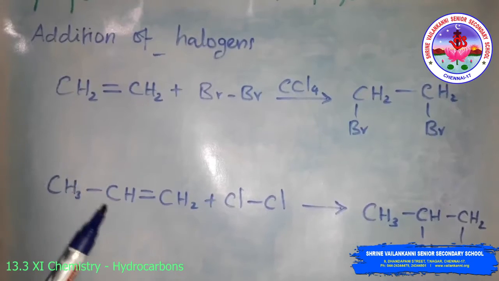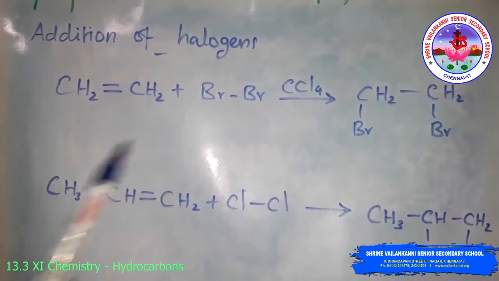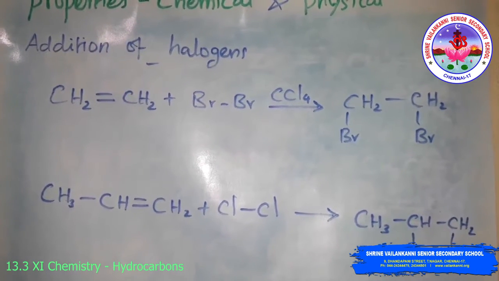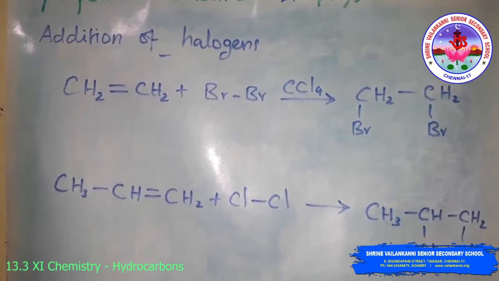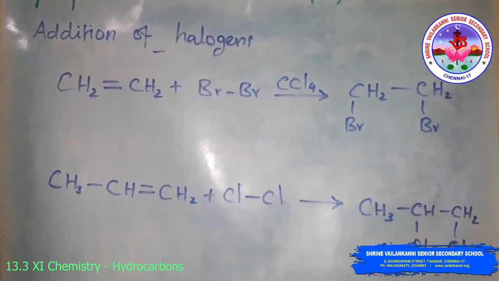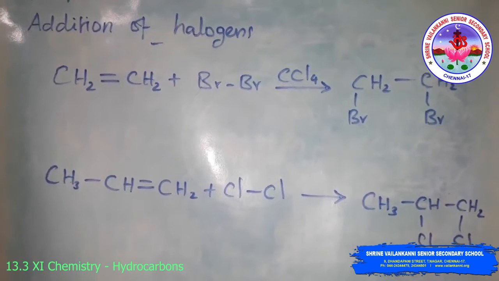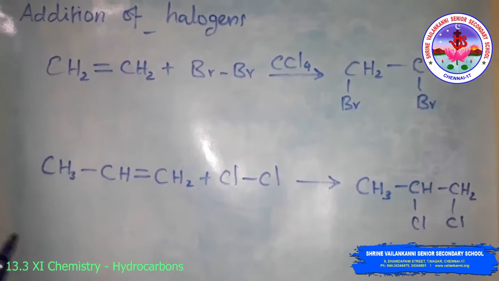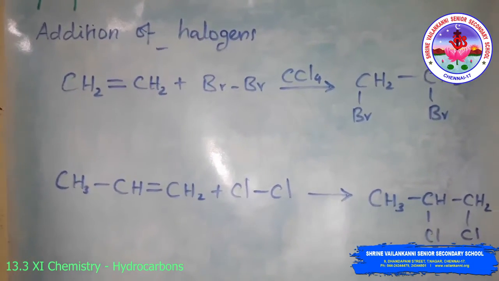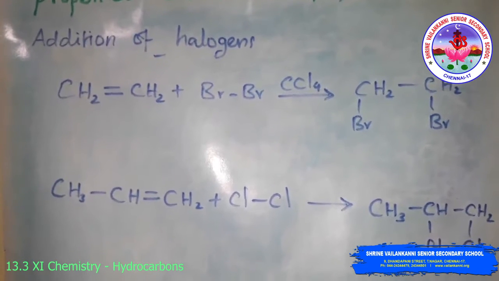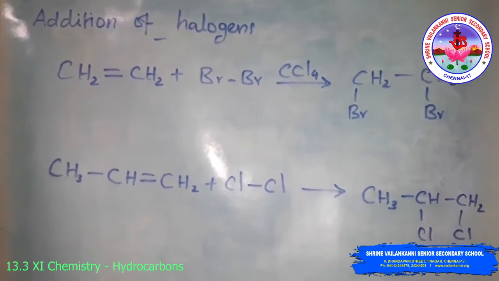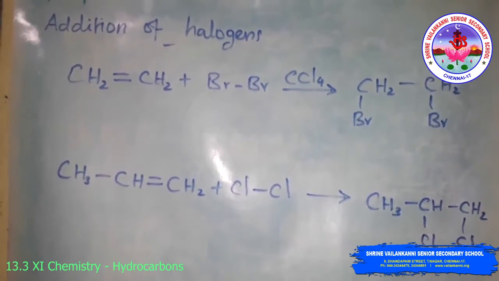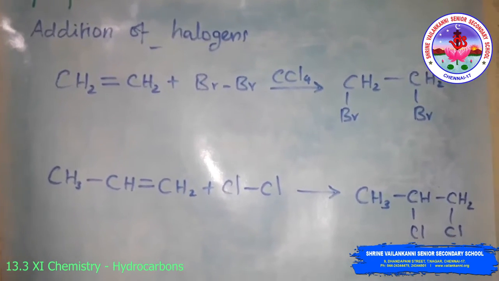Iodine does not react under normal conditions. The reddish orange color of bromine water, or the bromine solution in carbon tetrachloride, is discharged when bromine is added to an unsaturation site. So this reaction is used as a test for unsaturation also. The addition of halogens to alkenes is an example of electrophilic addition involving cyclic halonium ion formation, which you are going to study at a higher level.